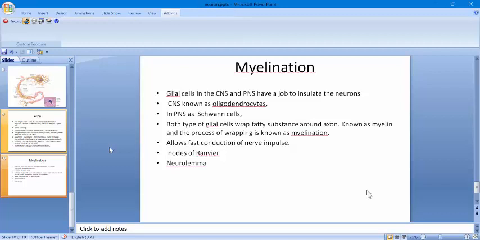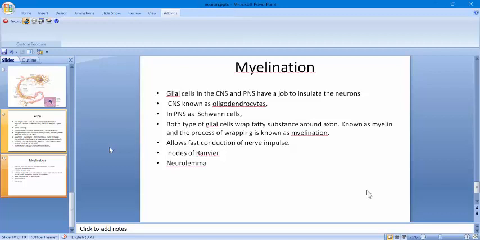Now the outer nucleated cytoplasmic layer of the Schwann cell, which encloses the myelin sheath, is the neurolemma. A neurolemma is found only around axons in the peripheral nervous system, because Schwann cells are only present in the peripheral nervous system, so they are creating the neurolemma. So definitely it will only be present in the peripheral nervous system, not in the central nervous system. When an axon is injured, what happens? The neurolemma regenerates by forming a regeneration tube that guides and stimulates regrowth of the axon.